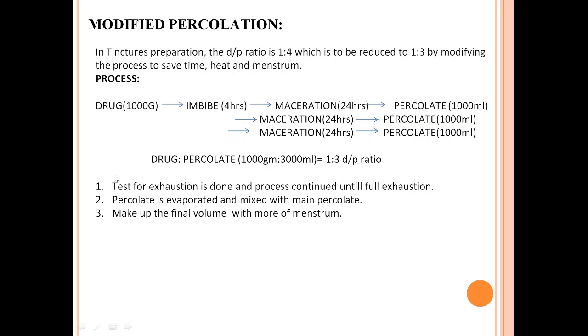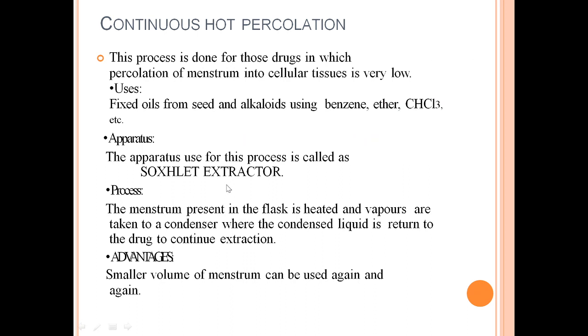After that, the test for exhaustion is done and the process is continued until full exhaustion, and the percolate is evaporated and mixed with the main percolates obtained in the above stages, and then the final volume is made up with more menstruum. So this is regarding the modified percolation process. Now the last one, the continuous hot percolation process.